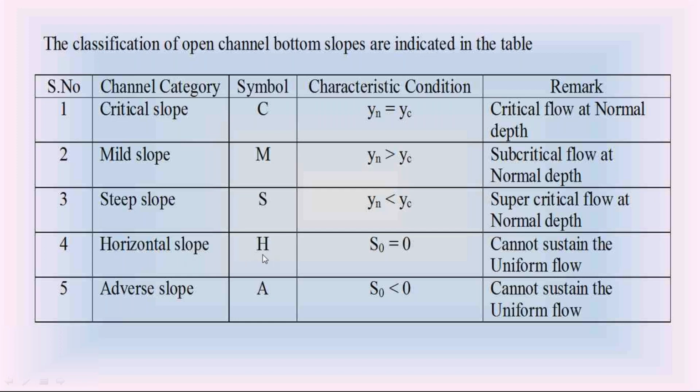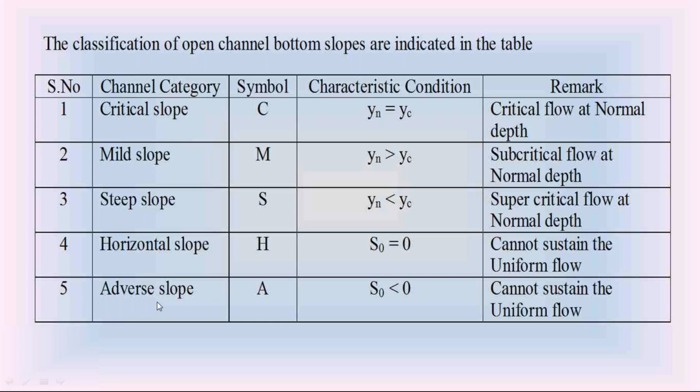The symbol is H. At horizontal slope, S0 is equal to 0, and in the horizontal slope, Yn is infinity. Since Yn is infinity, the horizontal slope cannot sustain the uniform flow.